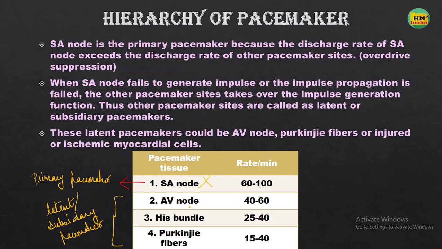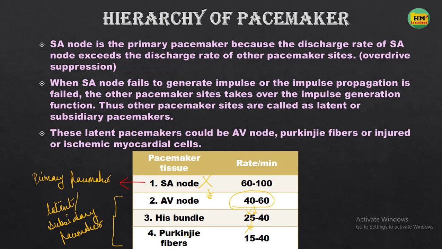The AV node doesn't get the impulse from the SA node, so the AV node starts generating the impulse at the rate of 40 to 60 beats per minute, and this will suppress the other pacemaker tissues. The other pacemaker tissues like the His bundle and the Purkinje fibers are suppressed because the rate of discharge of the AV node is more than the rate of discharge of these tissues.